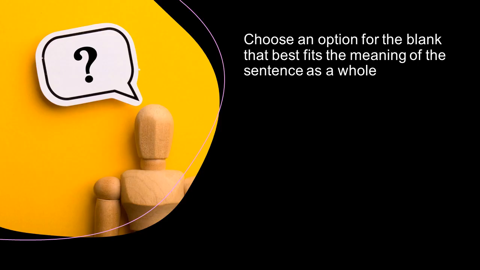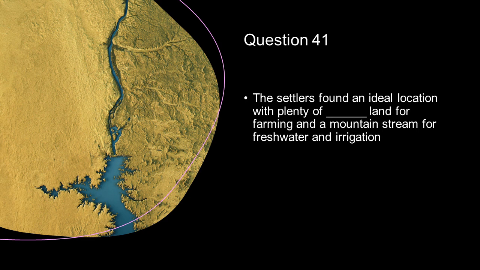Muawiyah 1. In the next few questions, we have to choose an option for the blank that best fits the meaning of the sentence as a whole. So let's see. The settlers found an ideal location with plenty of dash land for farming and a mountain stream for fresh water and irrigation. Arable.